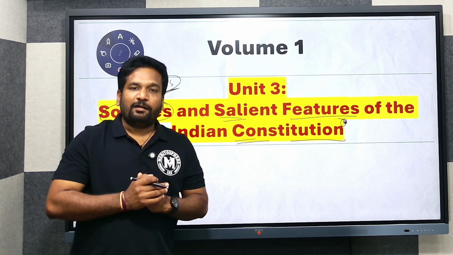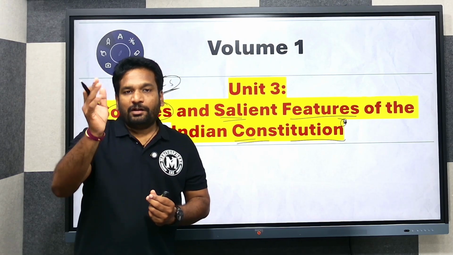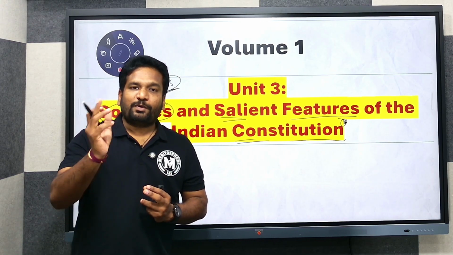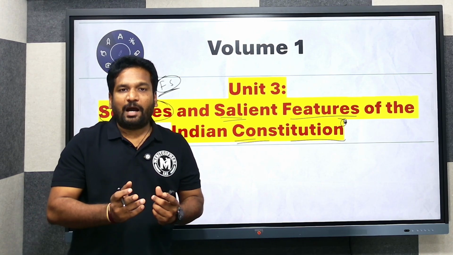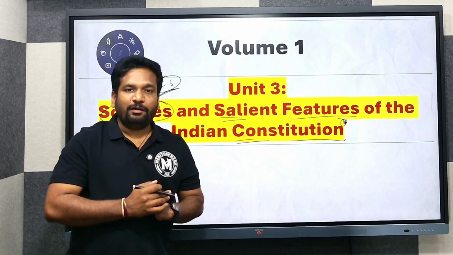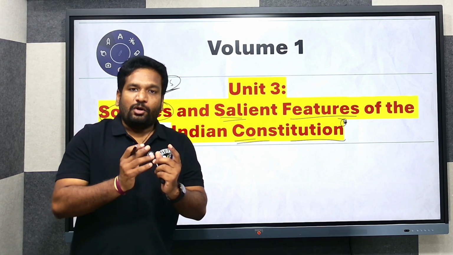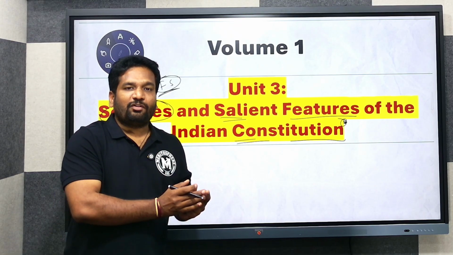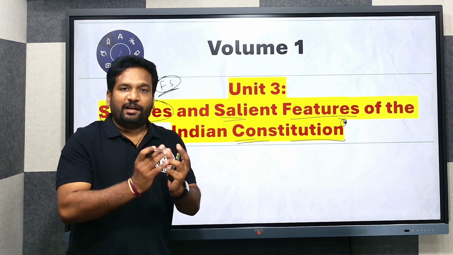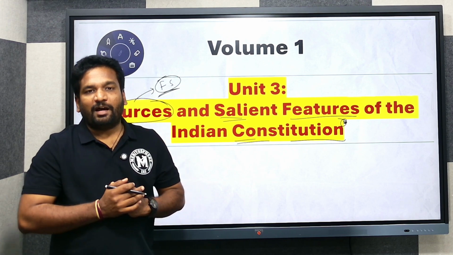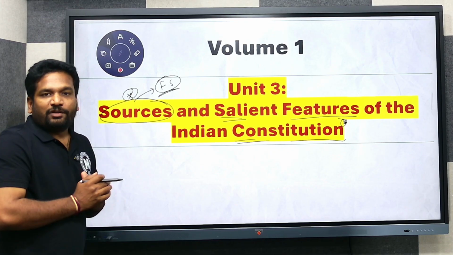India got inspired by various provisions of the constitutions available across the world during that time. However, those provisions or principles were made applicable to India, because India is a geographically vast and culturally diverse country. To do so, the drafters of the Constitution strenuously applied Indian conditions to the provisions available in other constitutions. We are going to see all those aspects in the sources of the Indian Constitution.